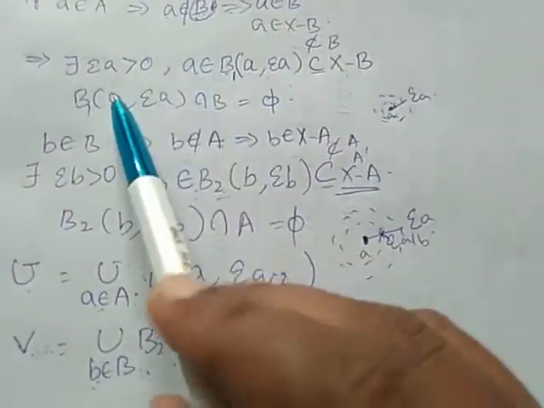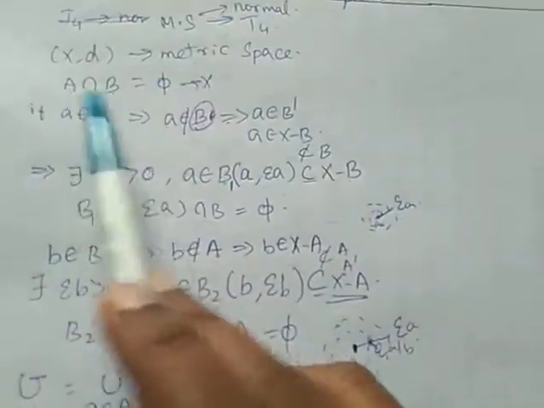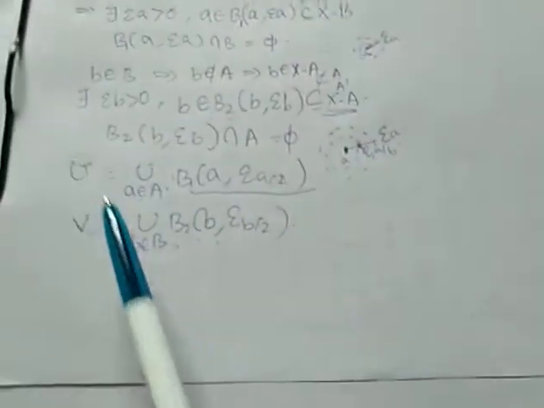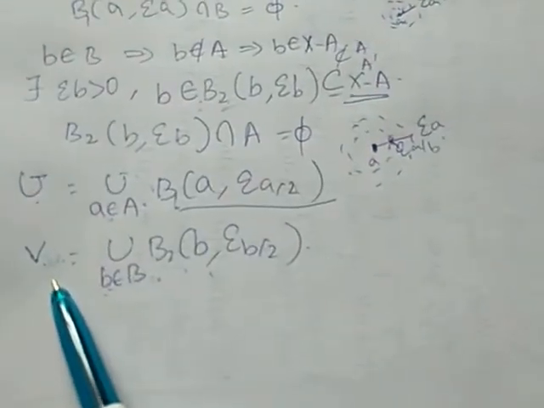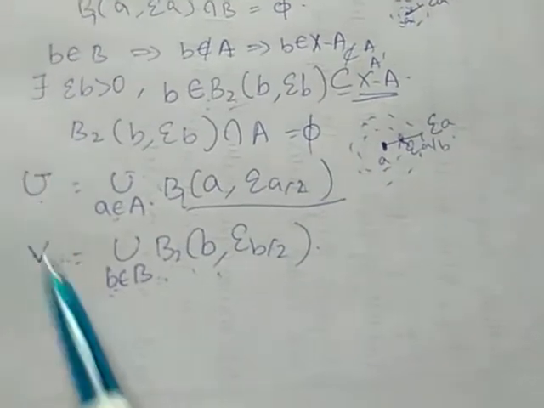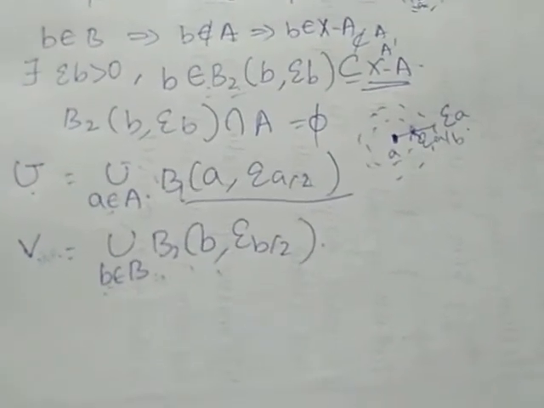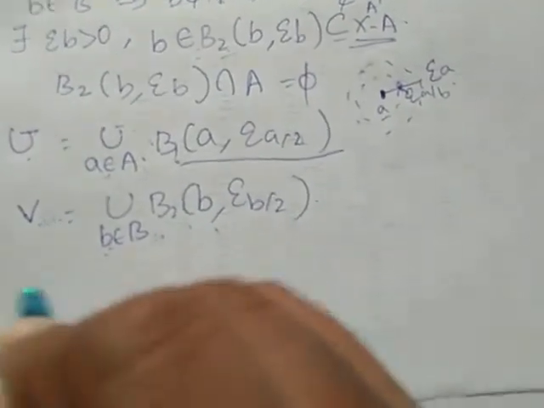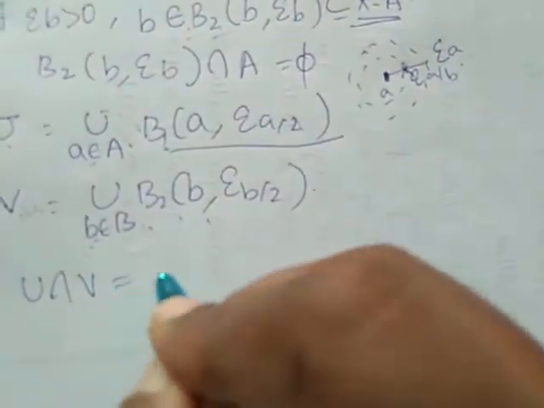A and B are two disjoint closed sets, A is a subset of U, B is a subset of V. Now we have to prove U and V are disjoint sets. So we are going to prove U intersection V is equal to the null set.